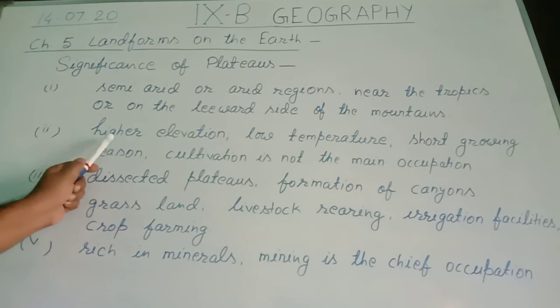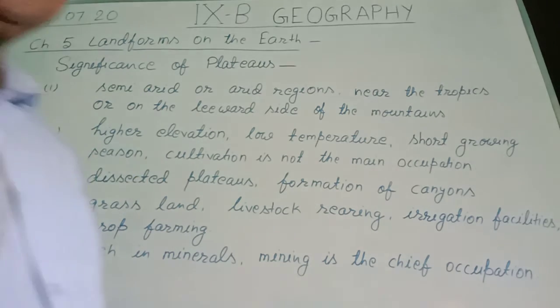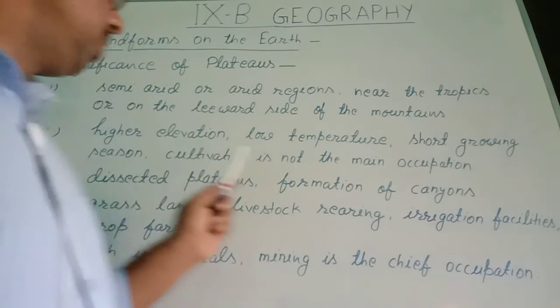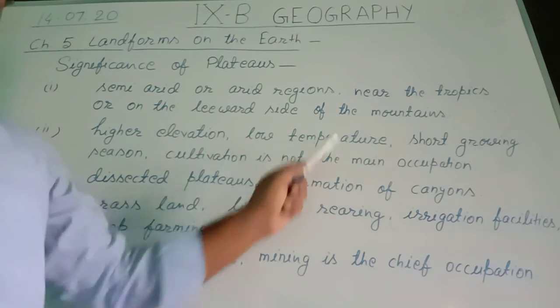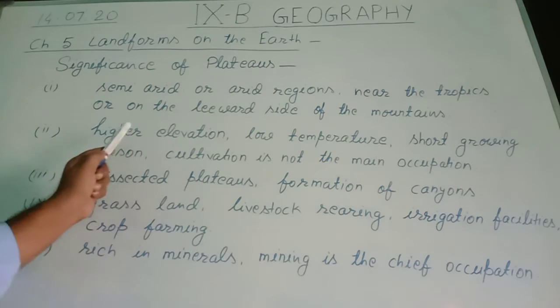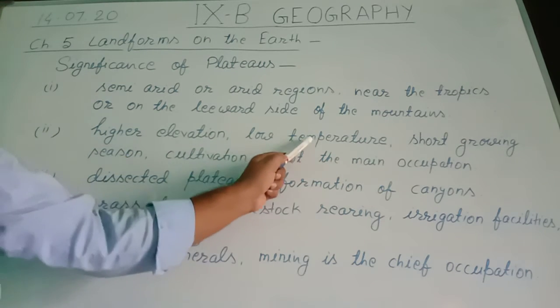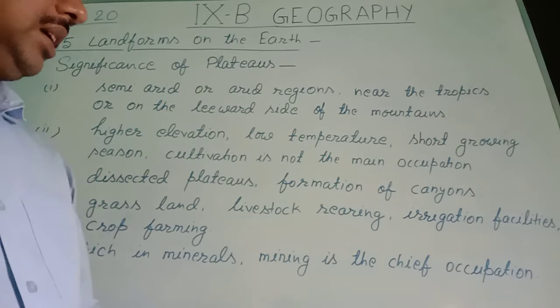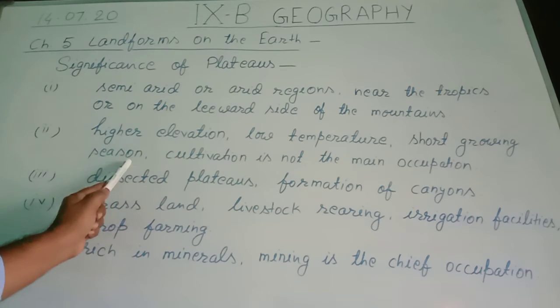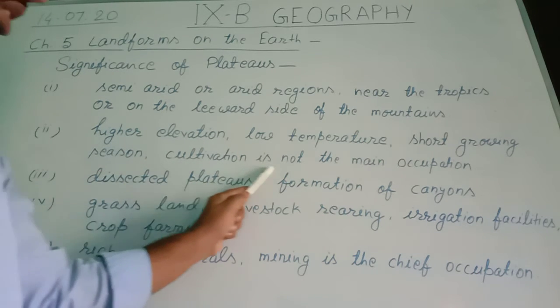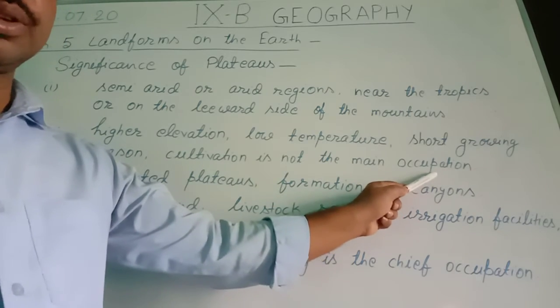Second, due to its higher elevation, elevation means height, it has low temperature. Due to its higher elevation, temperature remains low, and there is a short growing season for the crops.